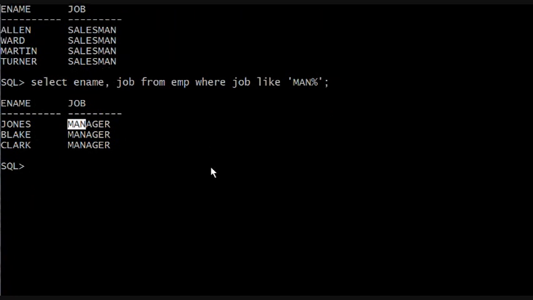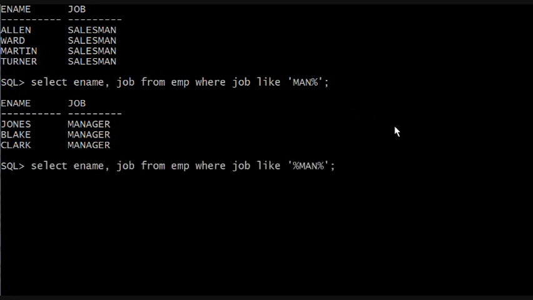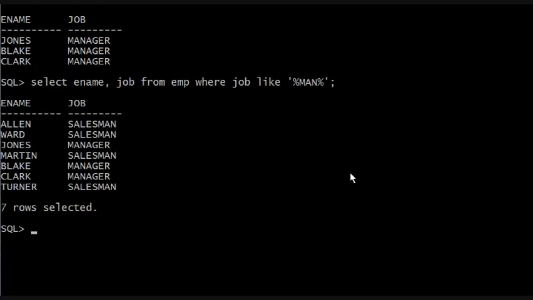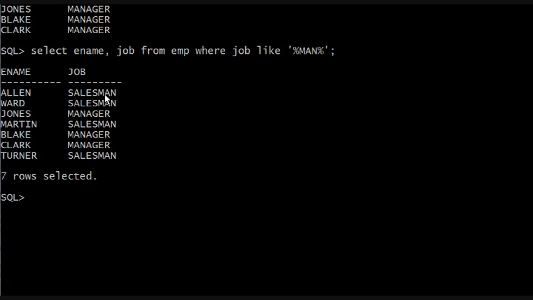This is just like when we said, give me everybody's name who starts with the letter S, and we got Smith. And when we said, give me everybody's name who ends in the letter S, and we got Jones. So once again, if you put the percentage sign before and after, we're giving SQL the freedom to search this Oracle table for anything that ends in MAN or starts with MAN.